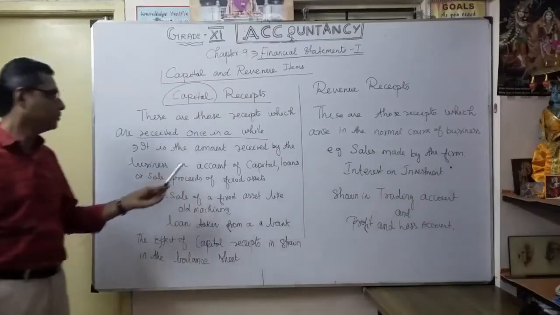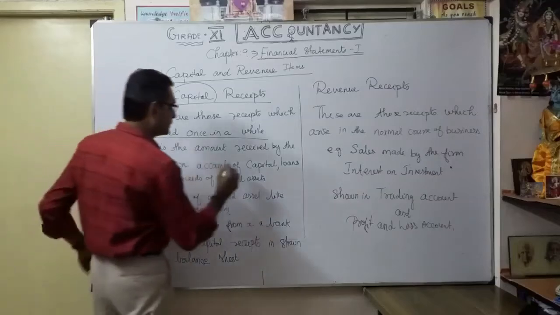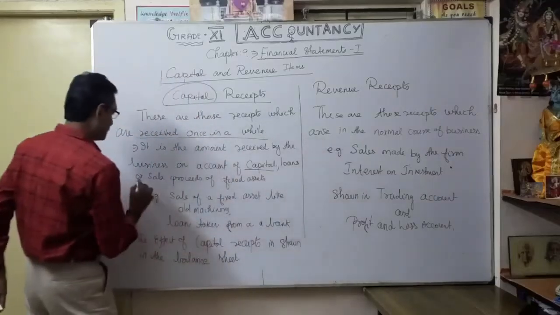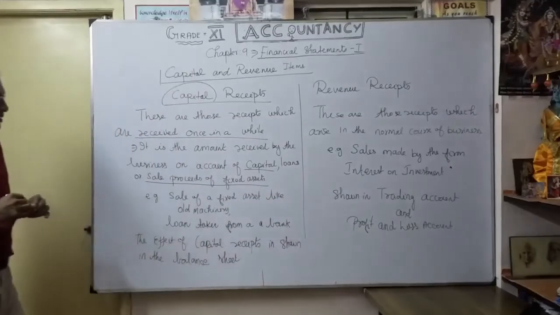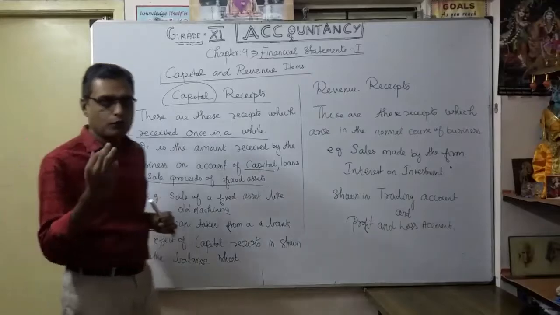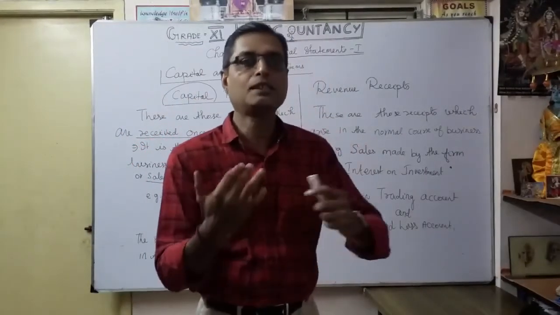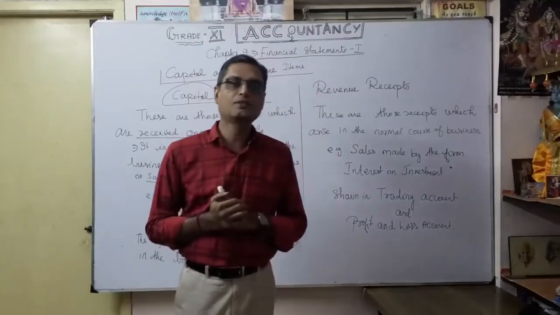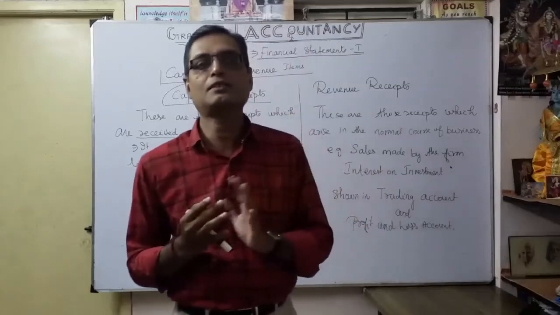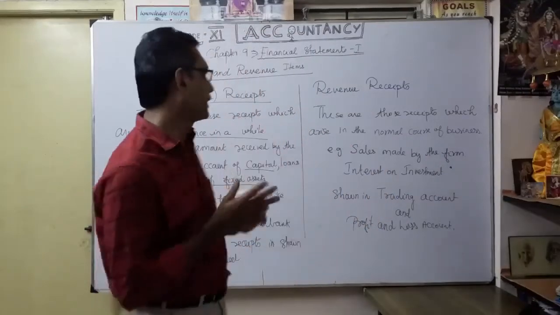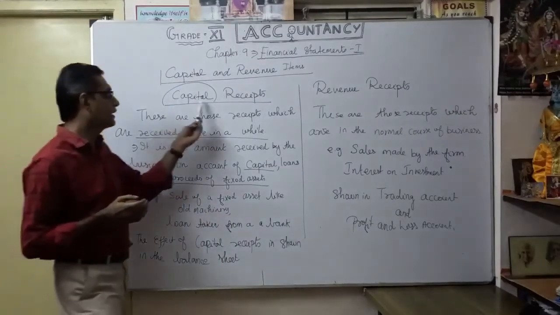So it is the amount received by the business on account of capital or loans or sale proceeds of fixed assets. For example, you approach the bank, they are giving a loan. That is also capital receipt. Every time we can't get a loan, isn't it? Every month we can't get a loan. Received once in a while, not always. That's why it is called capital receipt.